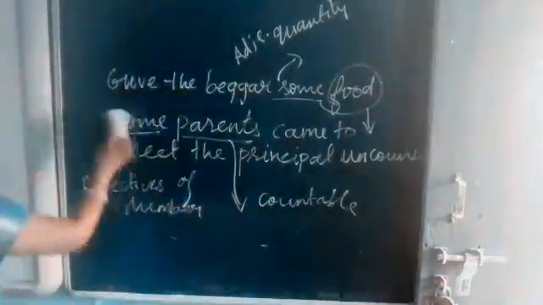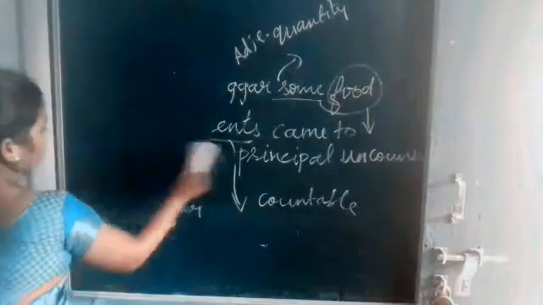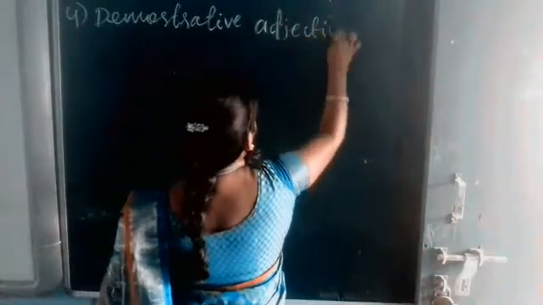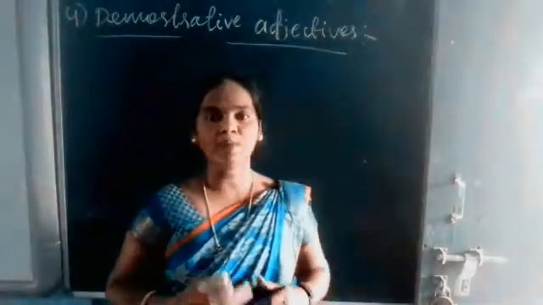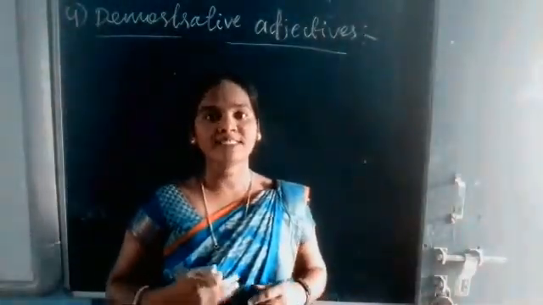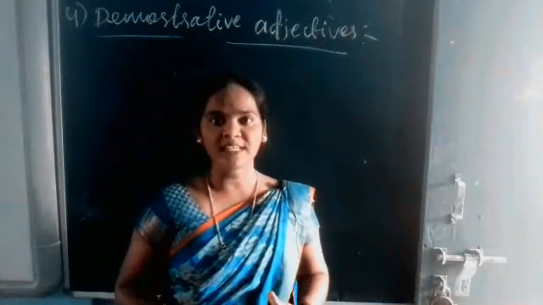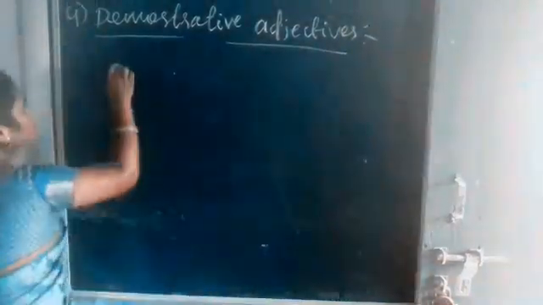Okay, next we are going to see demonstrative adjectives. So what are demonstrative adjectives? A demonstrative adjective points out which person or thing. Okay, for example,